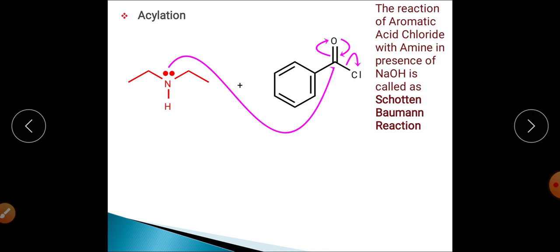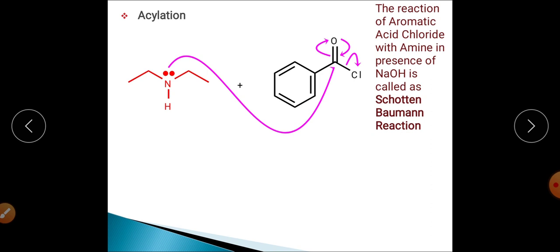You studied this reaction in the chapter on carboxylic acids and their derivatives, in which aromatic acid chloride is a derivative of the acid. That aromatic acid chloride or anhydride reacts with the amine in presence of sodium hydroxide, and again the main product of this reaction will be the amide.